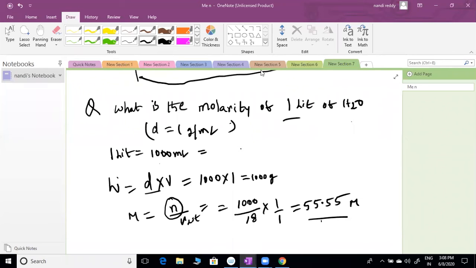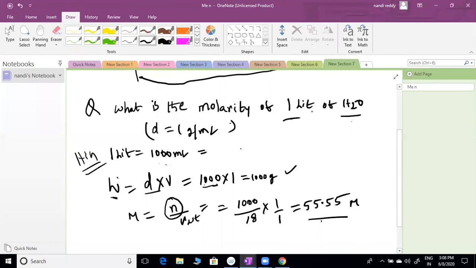Please read the question one more time. What is the molarity of 1 liter of H2O? Density I mentioned. We know that 1 liter means 1000 ml. This is the volume, and the density is given. By using density and volume, I can find out the weight of the water: 1 liter into density 1 is 1000 grams. For 1 liter, right?